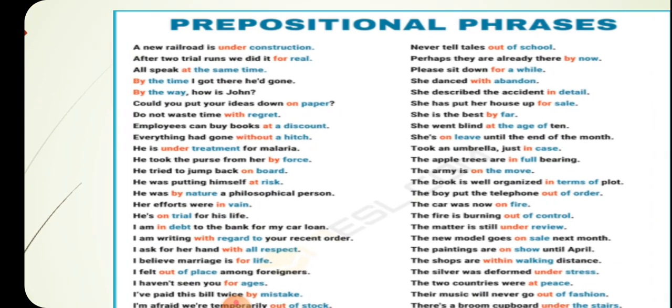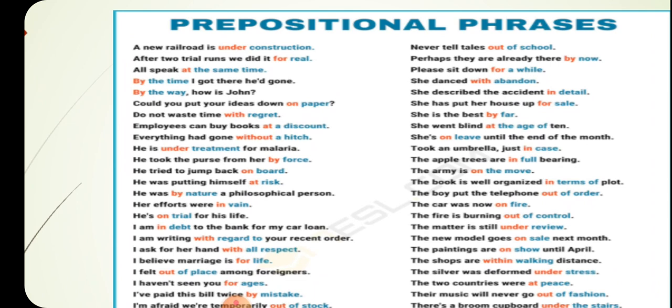They always start with the prepositions and end at a noun, a pronoun, or a gerund, and even sometimes clauses. You see, a new railroad is under construction. Now, under is the preposition, construction is a noun. Under construction, both joined together, function like a prepositional phrase, okay?